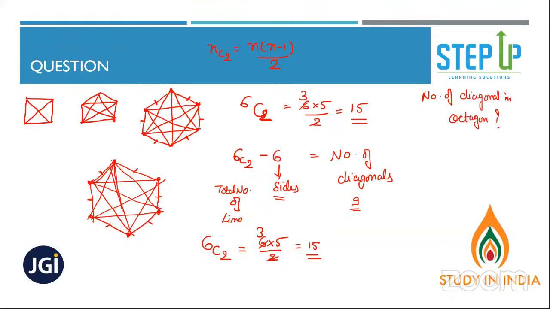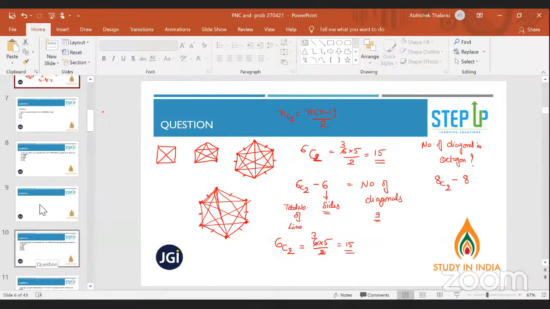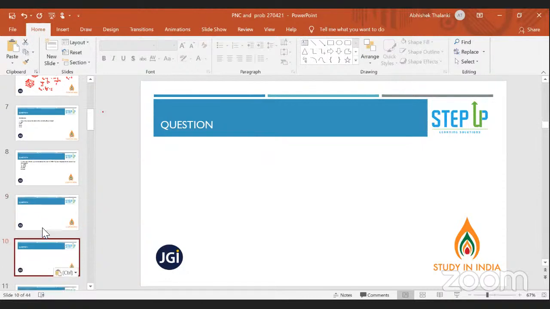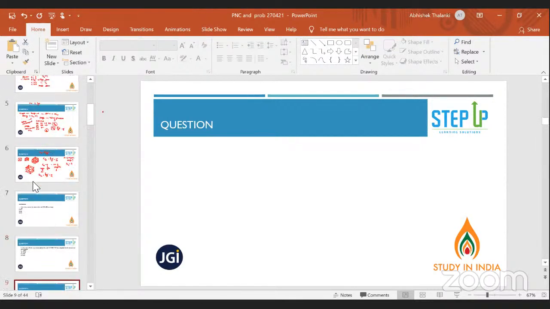Cool. 8C2 is 28. 28 minus 8 you need to do, because there will be 8 sides in an octagon. All right. So I hope this is clear to everyone. Yes or no? 20 is the answer. Yes, Jacqueline, 20 is the answer. Fine. So now we'll move to another part.